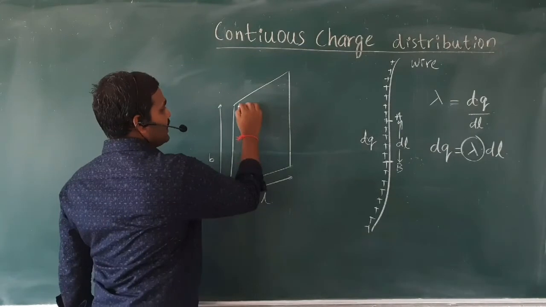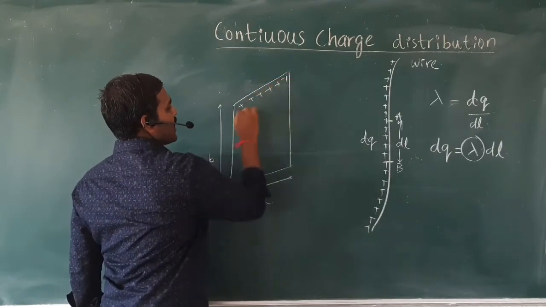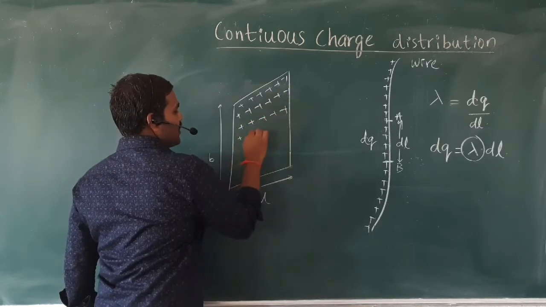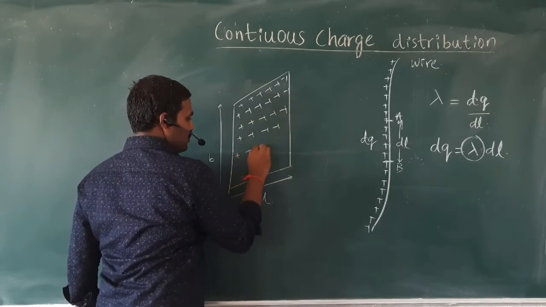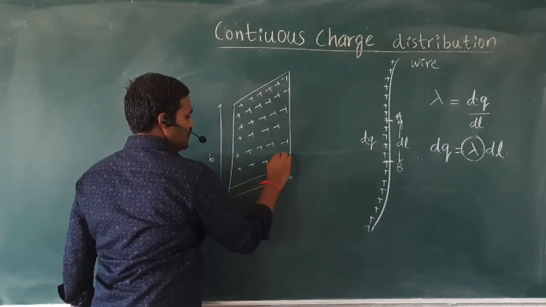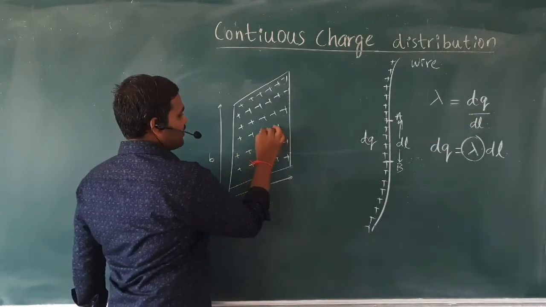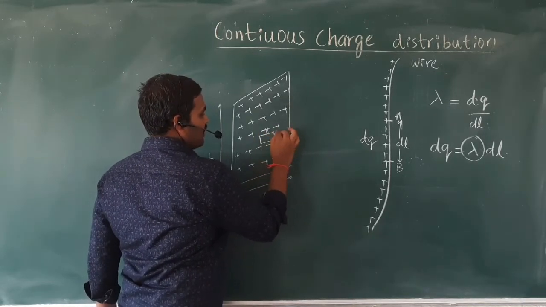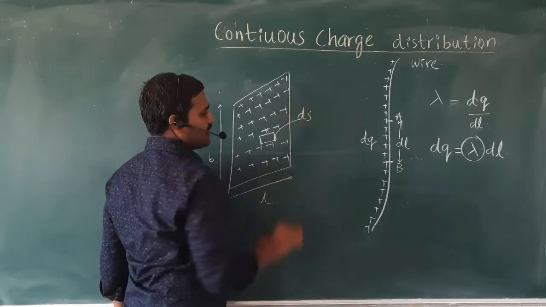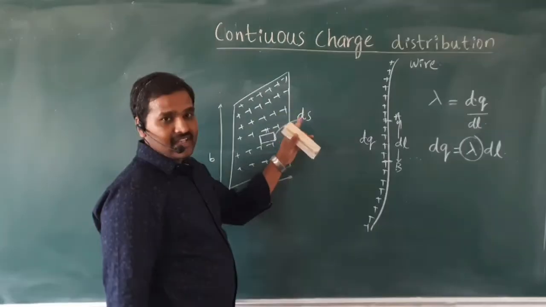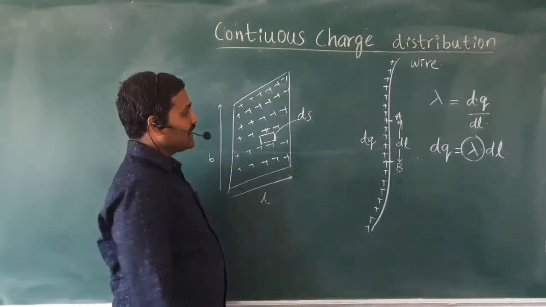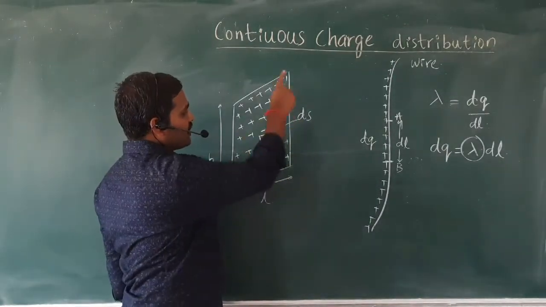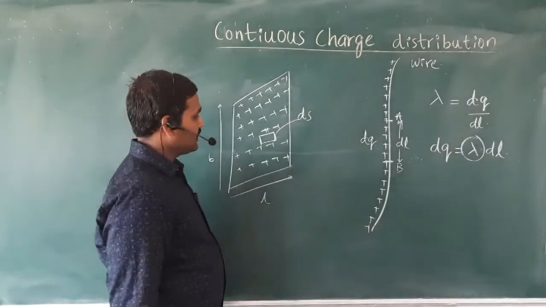Let us consider that this material also has some charges, a very large number of charges on this surface. Out of this, let me consider a very small area. Let the surface area of that part be ds. Some people write it as dA also, which is also correct.